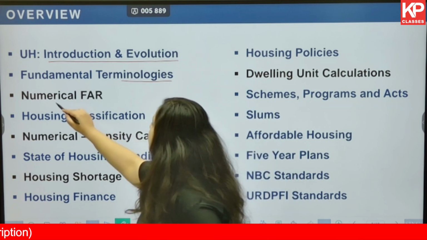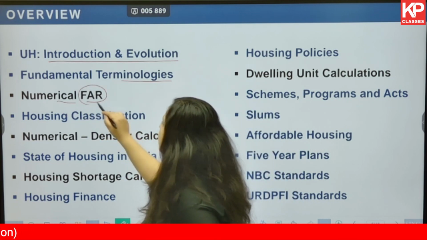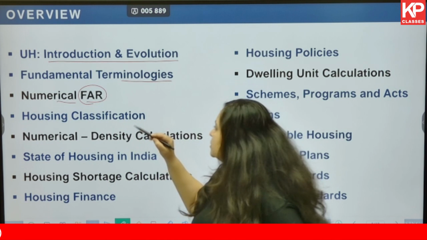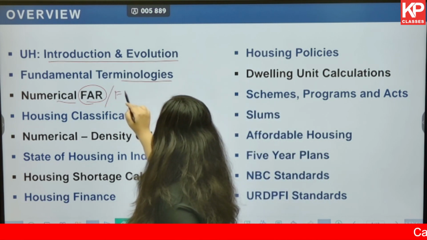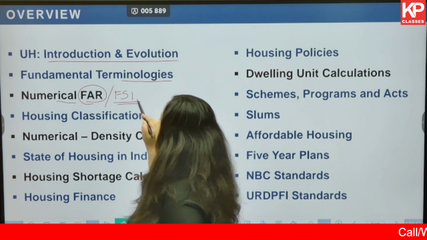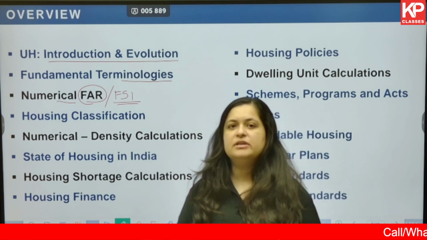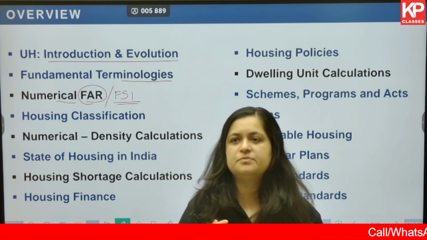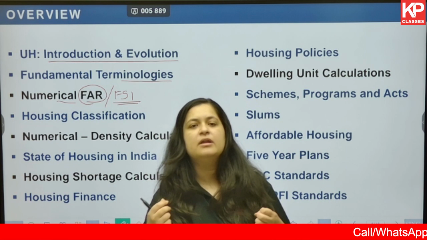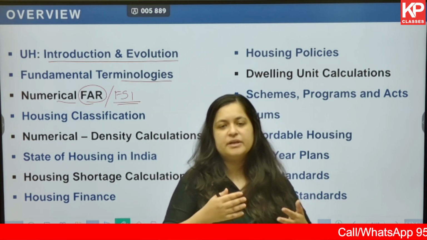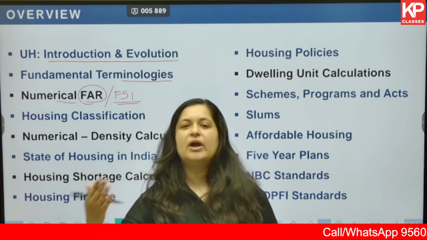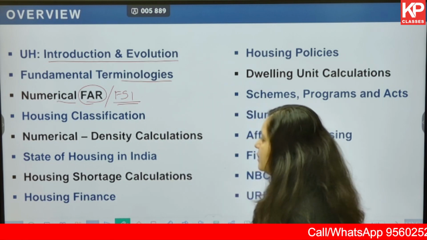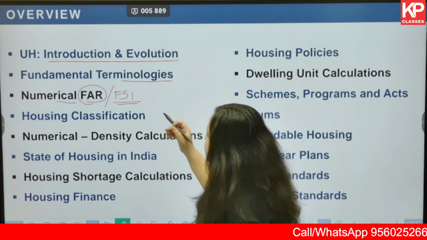Okay, then numerical with respect to FAR. FAR is also called FSI. So with respect to this, for example, the ground coverage has been given or the setback has been given, the FSI has been given, and based on this, you have to find out the total built up area that is there. So these kind of questions are usually asked.